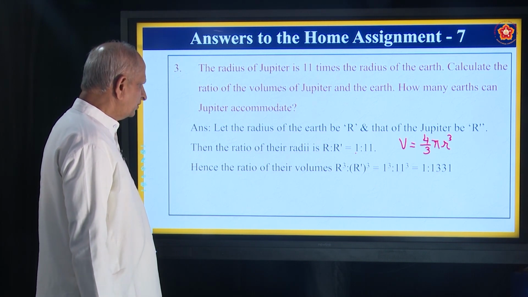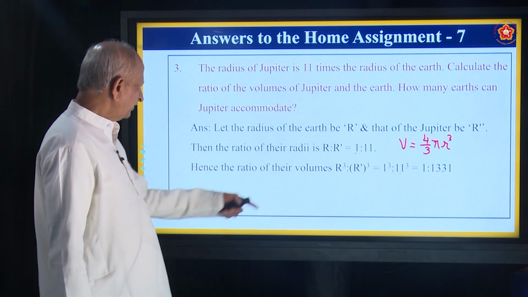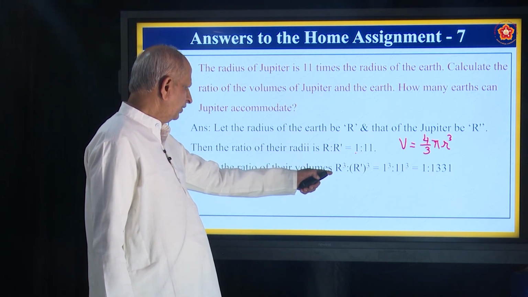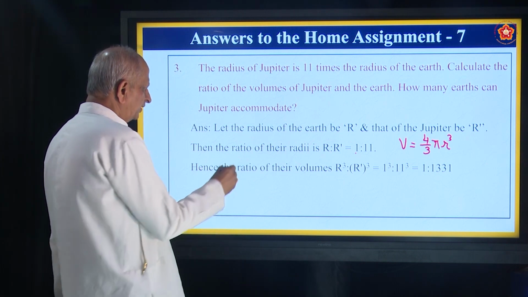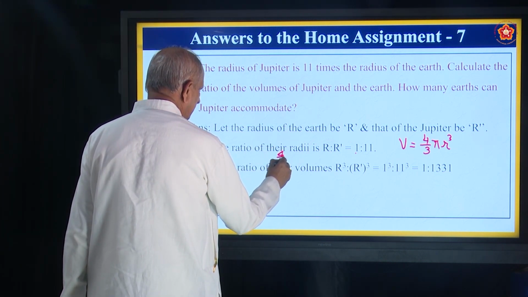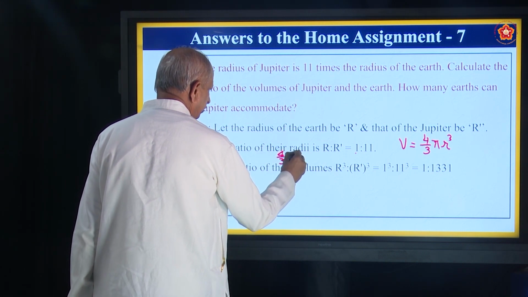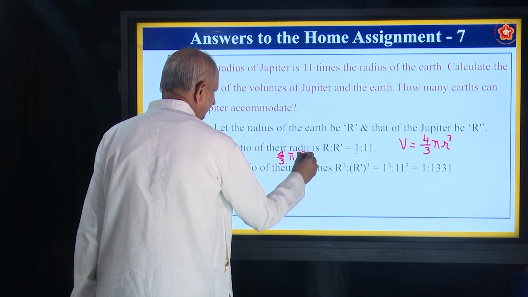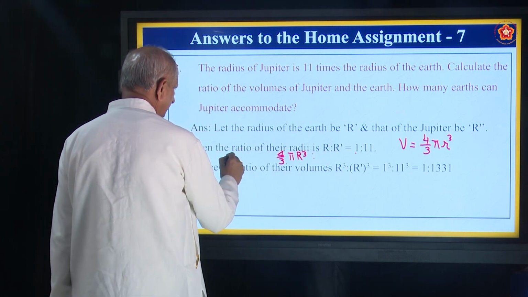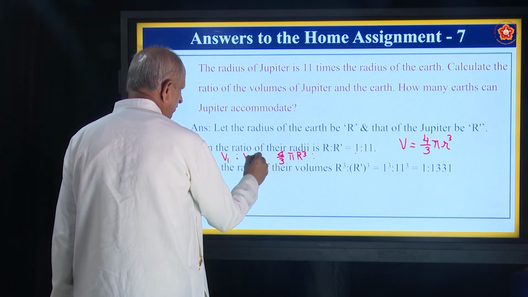Correct? So using that formula, in case of Earth, it will be 4 by 3 pi r cube. That is for Earth.